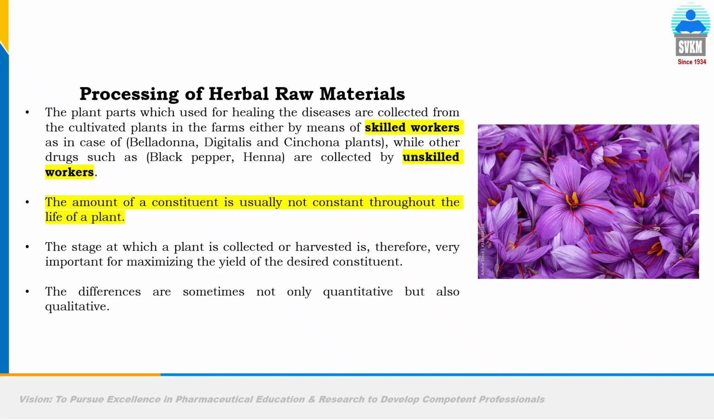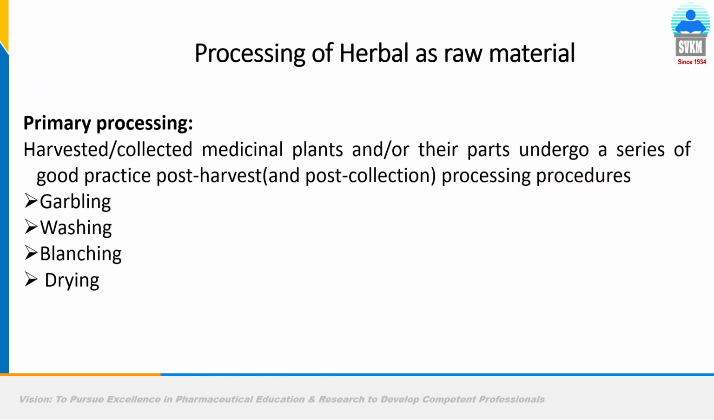Now the next topic is processing of raw material, herbal raw material. Processing means all the stages involved after collection to final shipping. So there are methods like primary processing and secondary processing. Primary processing involves basically garbling, meaning sorting or separation, and washing to remove dirt and unwanted material. Blanching means to boil the material in water to remove dirt. Then drying to remove moisture, to prevent microbial infestation and to decrease the weight. Ultimately, it will lead to ease in logistics.